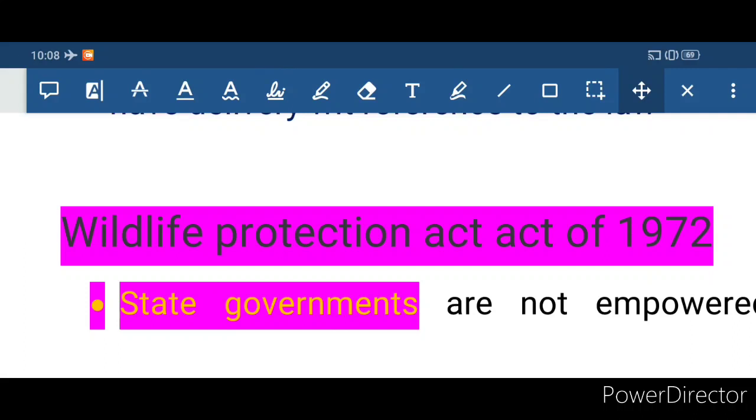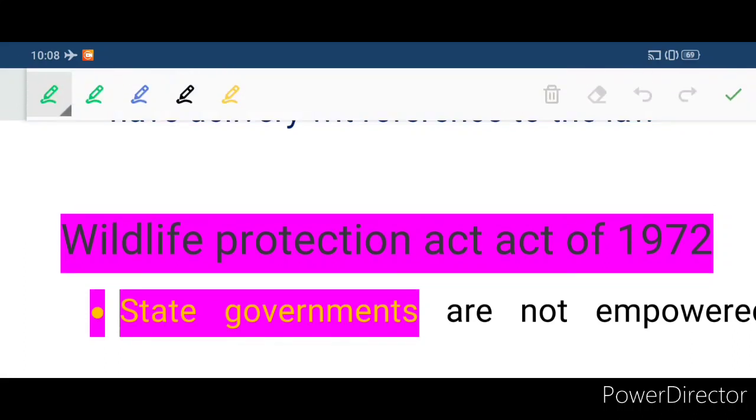Now the second one: the Wildlife Protection Act of 1972. Remember this, the Wildlife Protection Act of 1972. Clear?